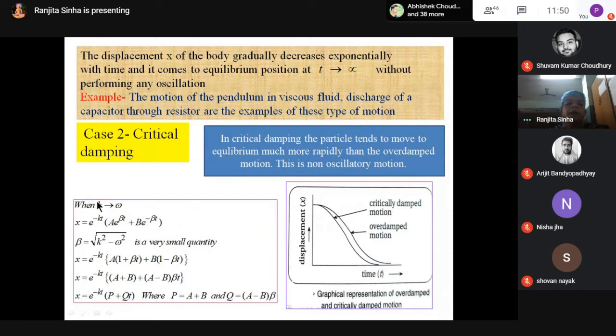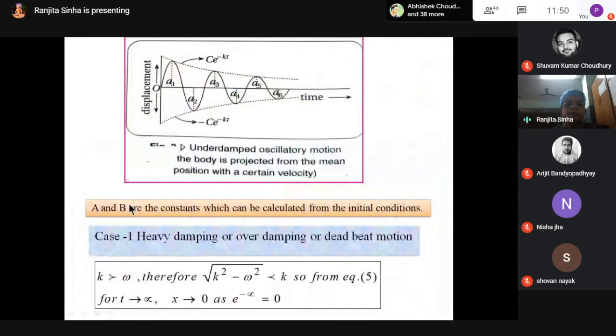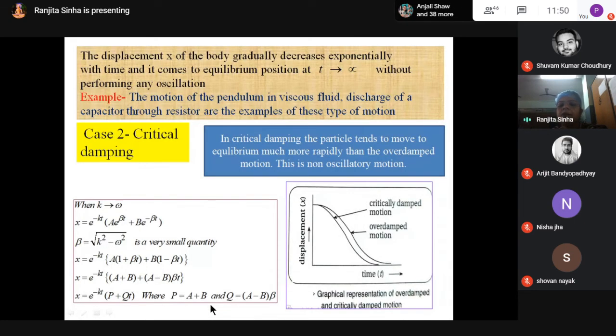So k tends to, actually see here. For the heavy damping case, the condition is k is greater than omega. And there, after infinite time, the displacement is going to 0. This is shown here, over-damped motion. Then this is non-oscillatory motion.